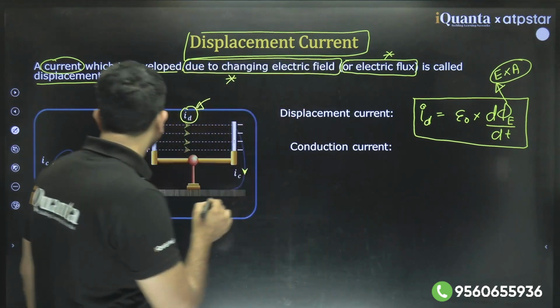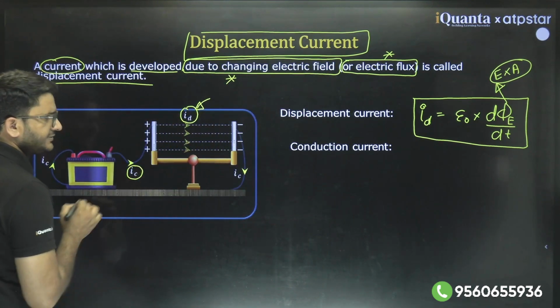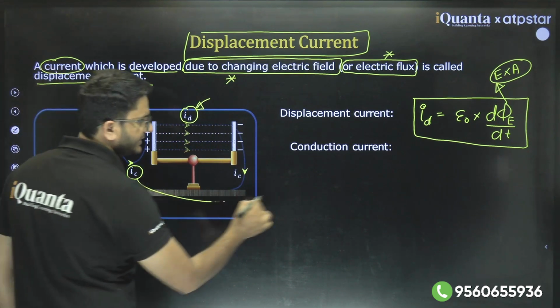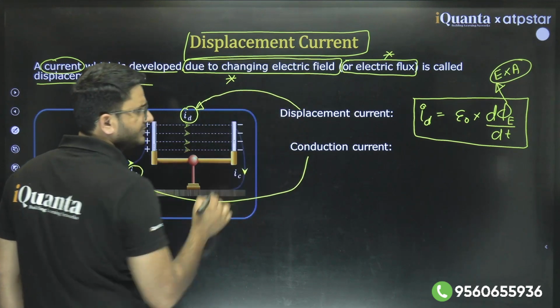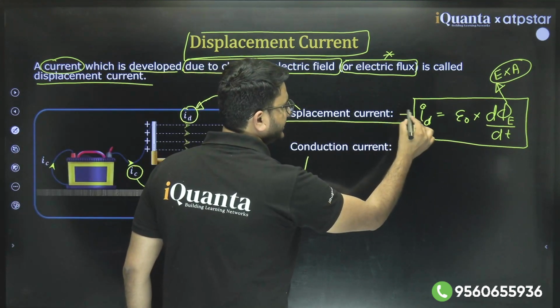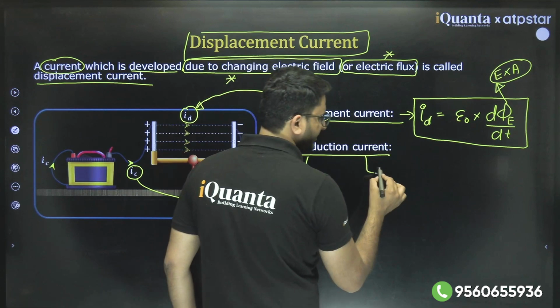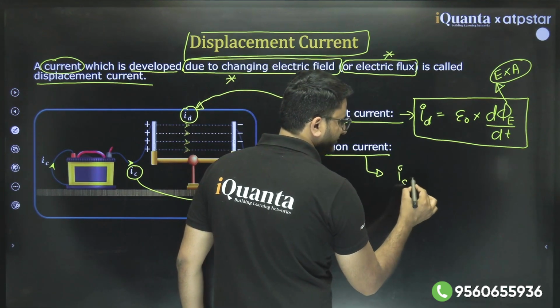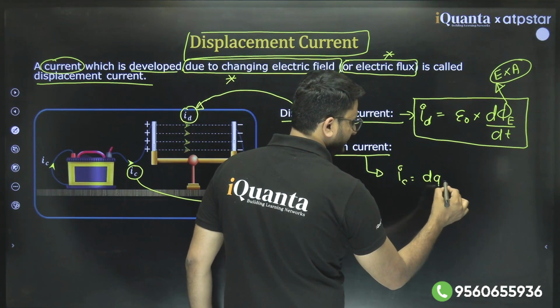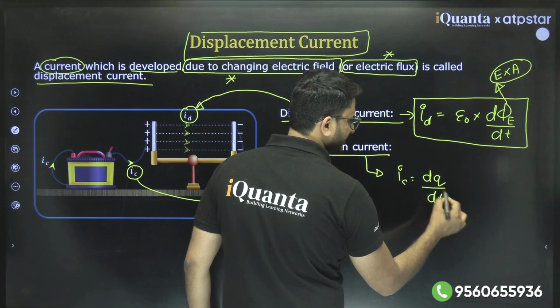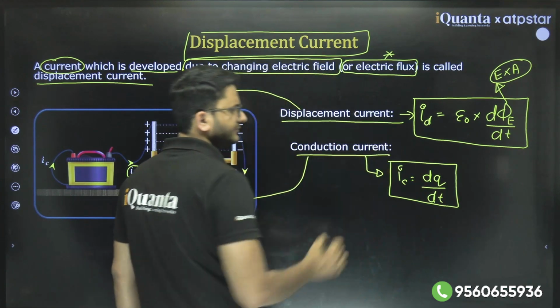And what is conduction current? Conduction current is the current in the wire. This is the conduction current in the wire. So this part is conduction current and this part is displacement current. So displacement current is given by this. Conduction current is nothing but the rate of flow of charge, that is dq by dt.